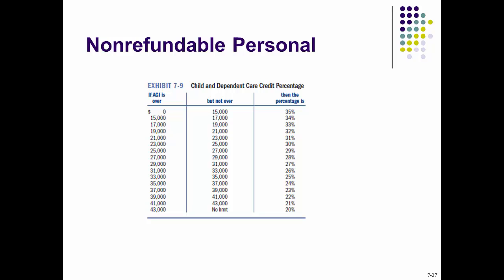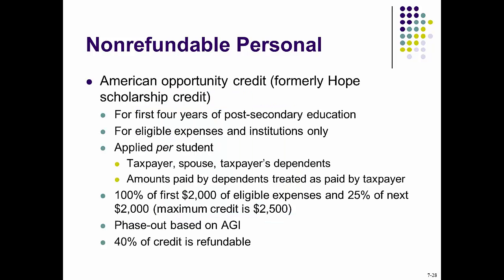We also want to talk about education credits, which are partially refundable. They have several names, such as the Hope Scholarship, the American Opportunity Credit, or AOC, that replaces the Hope Scholarship, or the Lifetime Learning Credit. Congress intends to use these credits to encourage higher education attendance by reducing the cost of attending college. Taxpayers must file joint returns to take these credits.